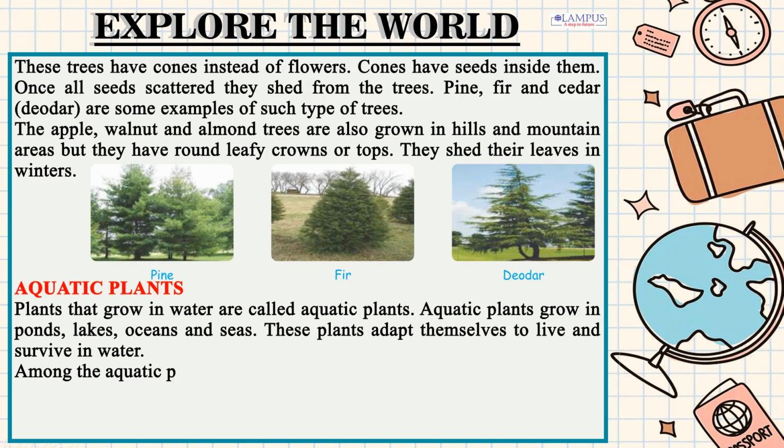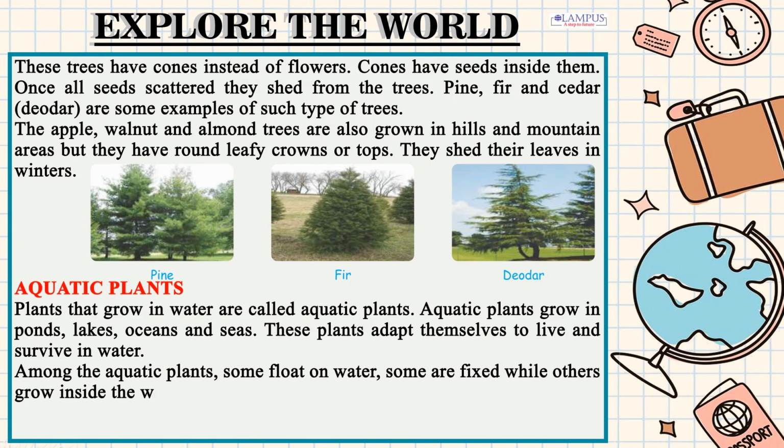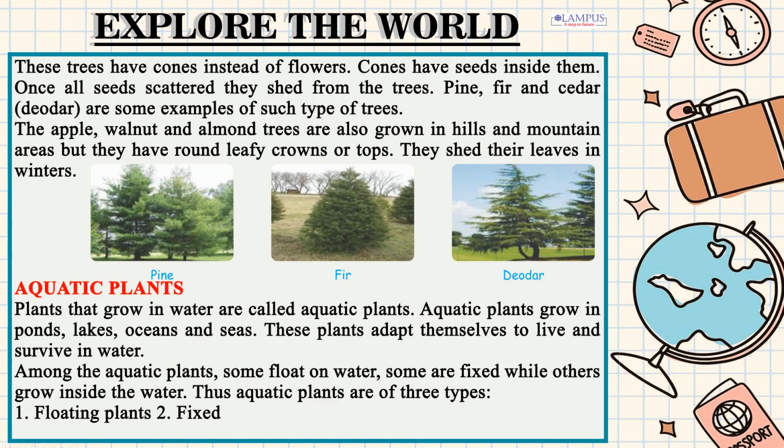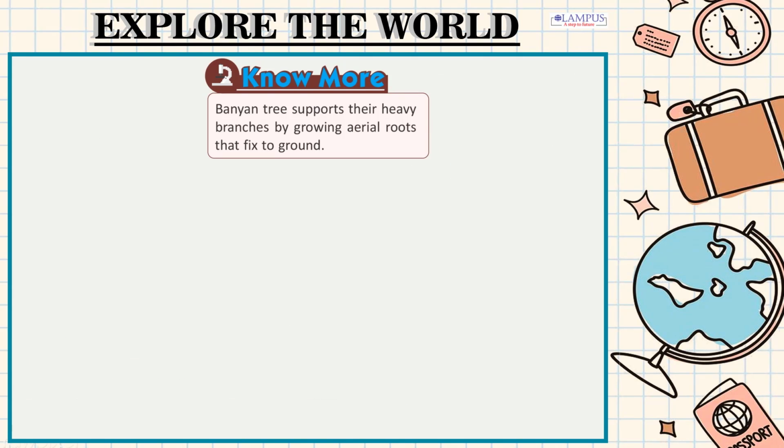Among the aquatic plants, some float on water, some are fixed while others grow inside the water. Thus aquatic plants are of three types. 1. Floating plants. 2. Fixed plants. 3. Underwater plants.